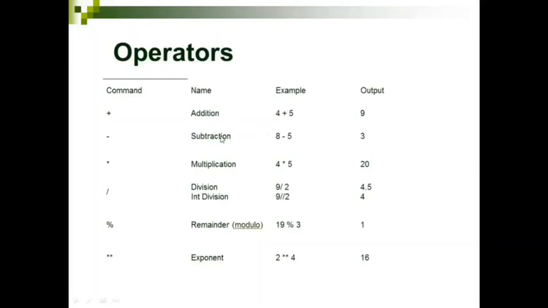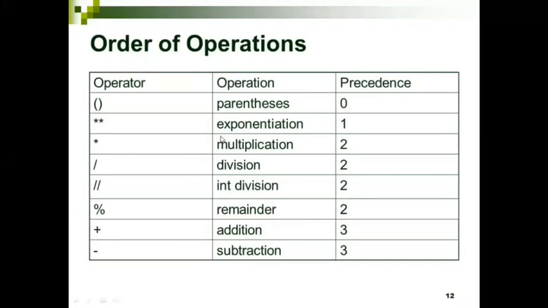So these are the basic arithmetic operators you will be using. And order of operations is also very, very important. Parenthesis will take a high priority. The order will be higher. So whatever you have within the parenthesis will be executed by the interpreter, followed by the exponent. Double star means exponent, then multiplication, division, integer division, remainder, all will take the same order. Then the addition and subtraction. So these are the order of operations.